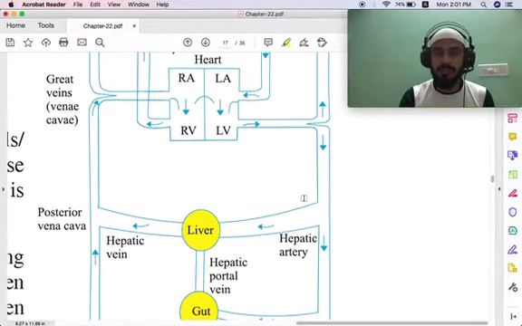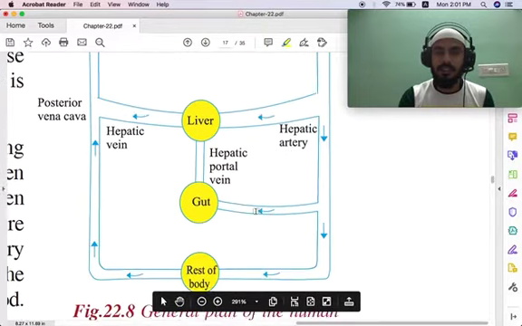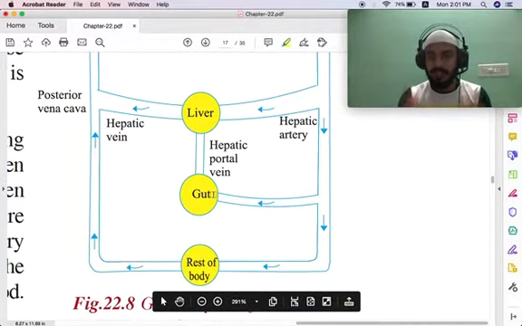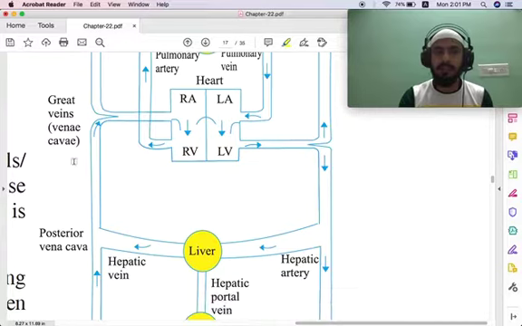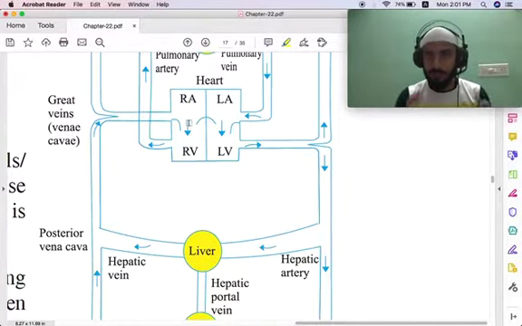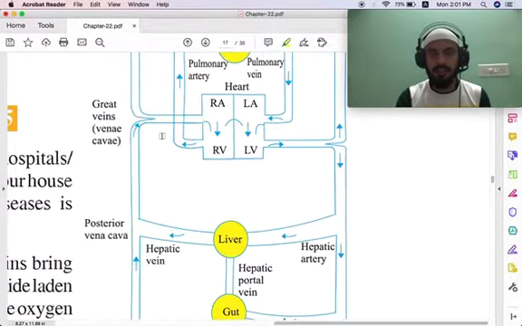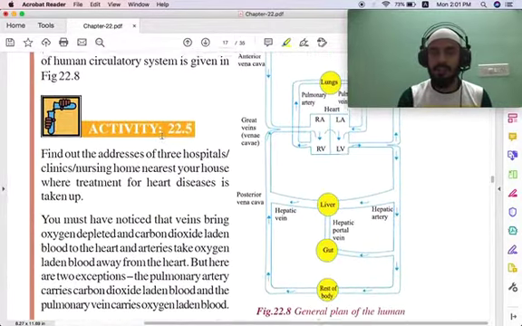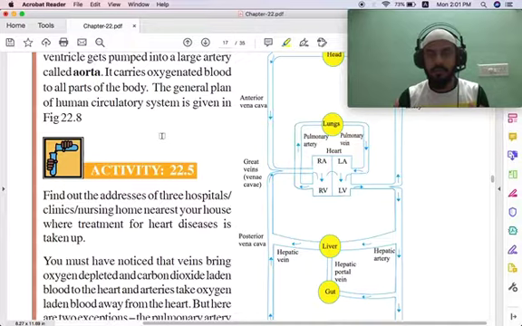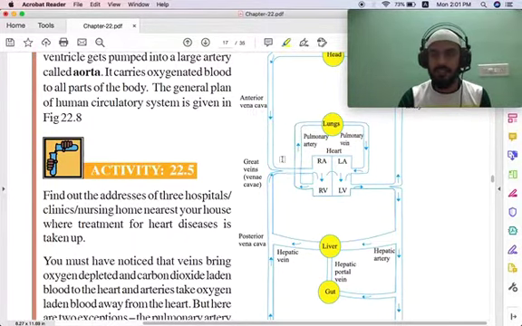It goes to the different parts of the body where the oxygenated blood is utilized, and then it is sent back to the right atrium. Okay, this is the process you have to remember. If you don't understand the pattern, if it's difficult for you, play the video which I'm teaching now, so that you understand clearly how the circulation process happens here, which is given here.